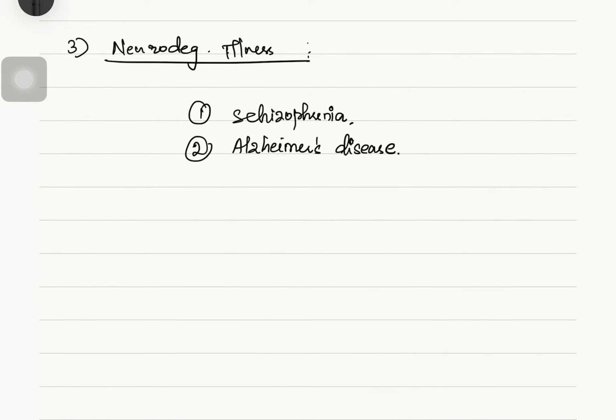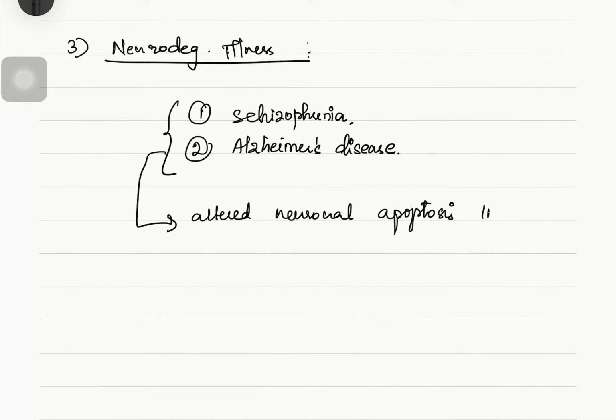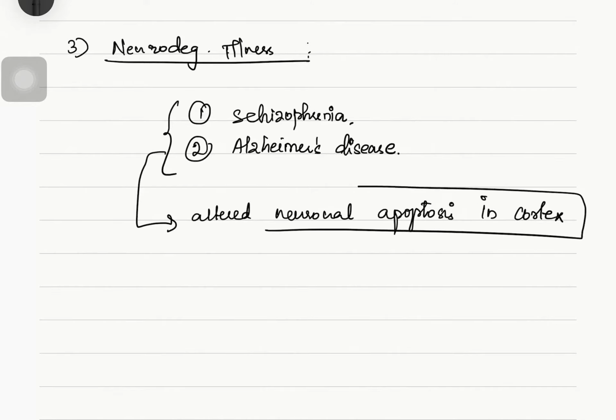So in both conditions there is altered neuronal apoptosis. There will be other causes also, but this is one of the causes of schizophrenia and Alzheimer's disease, related to neurodegenerative illness.